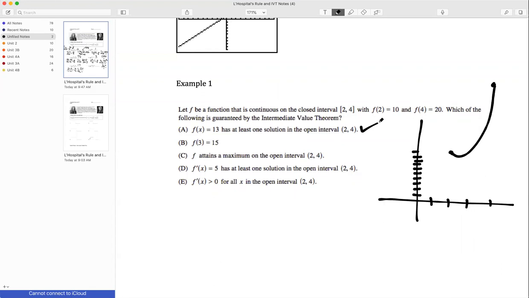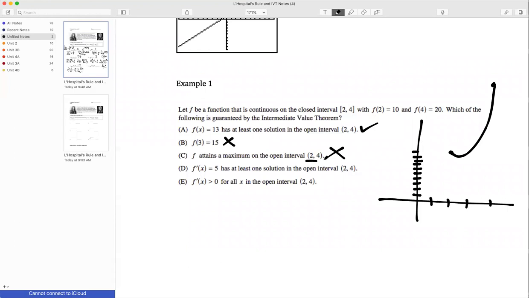This says if x is 3, y is 15. Does that have to be true? Well, it could be true, right? But it doesn't have to be. So that one's out. f attains a maximum on the open interval from 2 to 4. Well, that could be true also, but it does not have to be. Look at this right here. I don't have a maximum except at the endpoint, and this is the open interval, so this one's out.